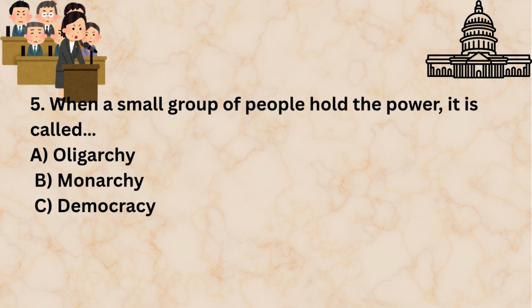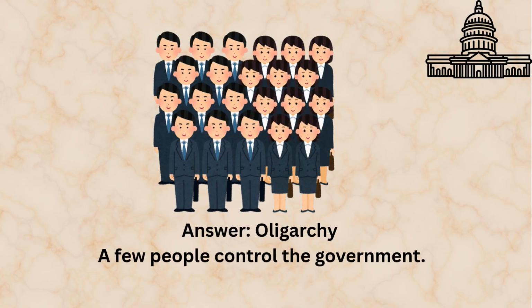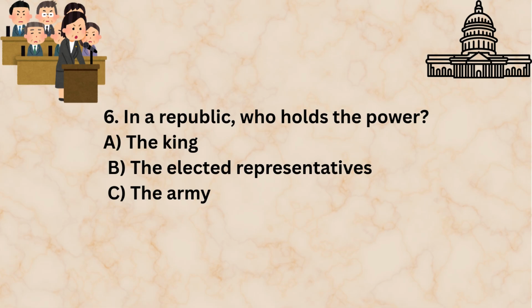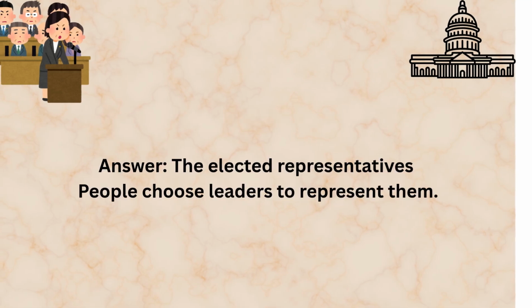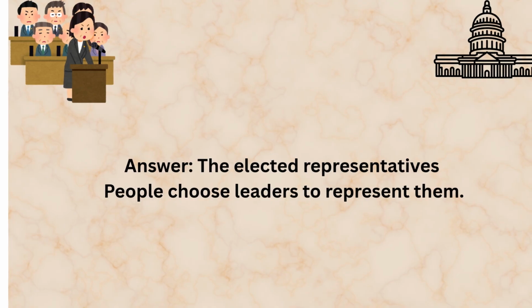When a small group of people holds the power, it is called oligarchy, monarchy, democracy. Oligarchy. A few people control the government. In a republic, who holds the power? The king, the elected representatives, the army. The elected representatives. People choose their leaders to represent them.